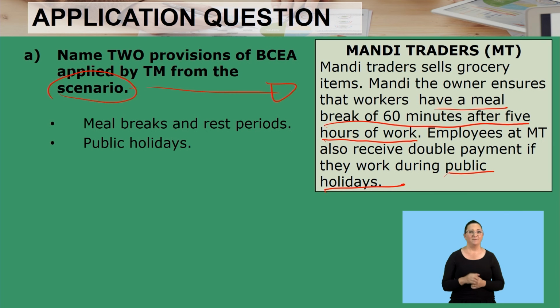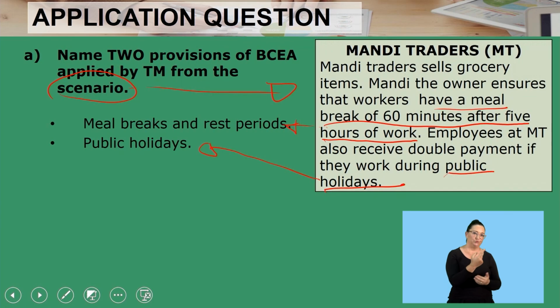They never said quote, but they say what is it that they've applied. So you are not quoting. You cannot say they have a meal break of 60 minutes after the hours. No. What is it that they're applying? They're applying this provision, meal breaks and rest period, which is this one. Public holidays, it's that one. I hope you understand.